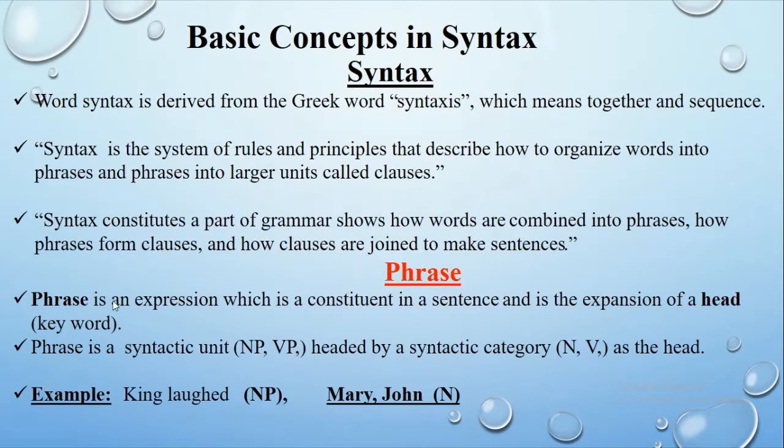A phrase is an expression which is a constituent in a sentence and is the expansion of a head or keyword. A phrase is a syntactic unit. It can be a noun phrase or a verb phrase, headed by a syntactic category called noun or verb as the head or keyword. For example, King laughed. Here we have a noun phrase, that is King. Also, we have Mary and John, although it's just one word, that is also a noun phrase.